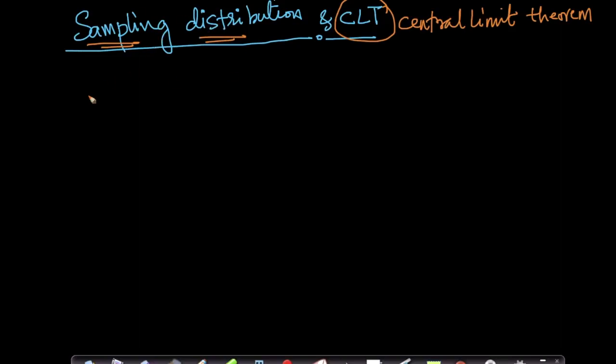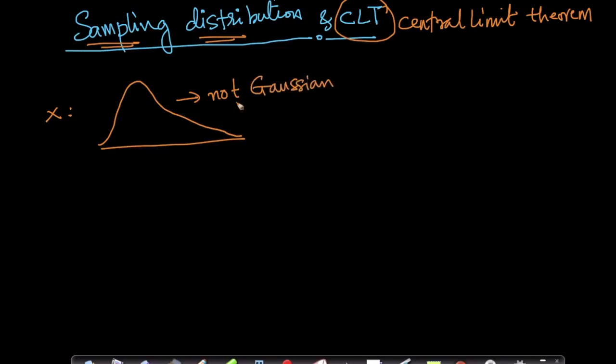I'll try to explain this with an example. Let's assume we have a distribution like this. Let's assume random variable x has this distribution. Remember, this is not Gaussian, because if you look here, it is not symmetric. This tail is much longer than this tail. It could be any distribution. Let's assume x follows some distribution, not necessarily Gaussian. It could be Gaussian, but it need not be.